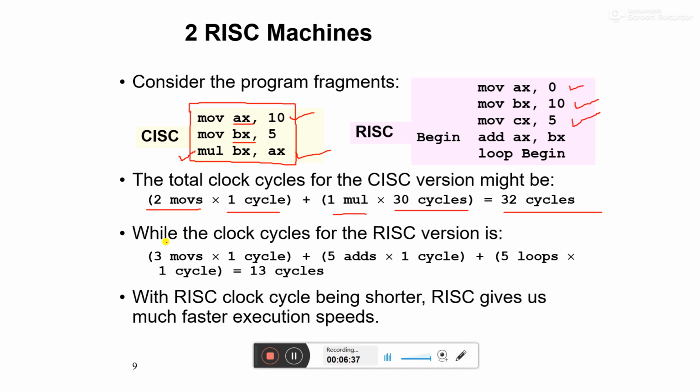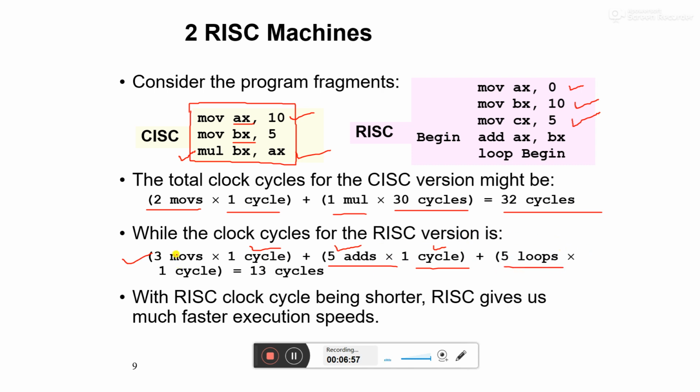For the same purpose, we need 3 move cycles, 5 additions, and 1 cycle for each addition. We do not need to define different types of cycles, because cycles are the same for each instruction.